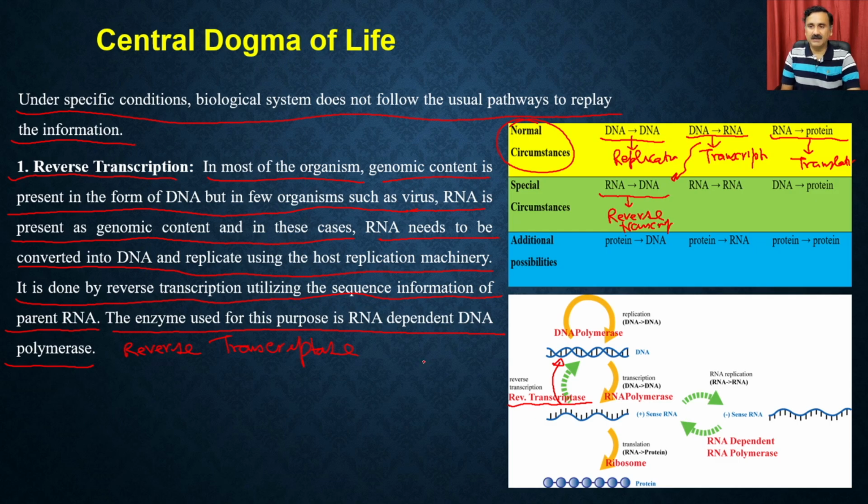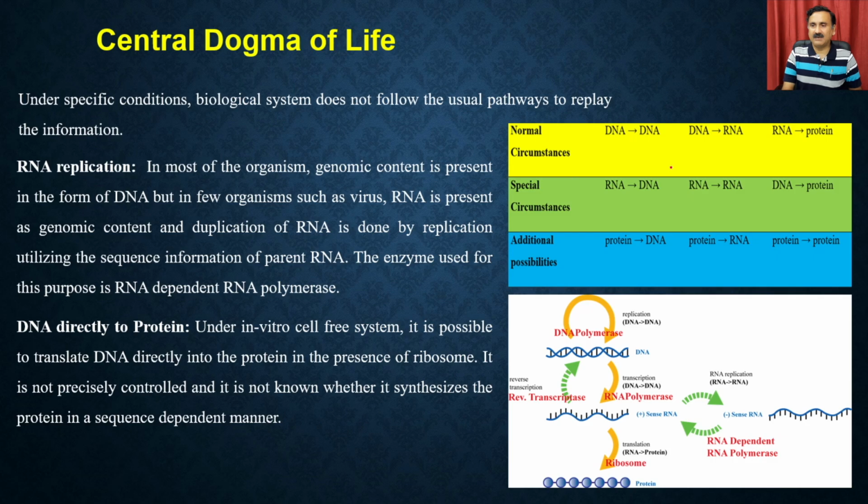Then we have another example where you can have RNA dependent RNA synthesis, and that is called RNA replication. In most organisms, the genomic content is present in the form of DNA, but in some organisms such as viruses, RNA is present as the genomic content and is copied by replication utilizing the sequence information of the parent RNA. The enzyme used for this purpose is called the RNA dependent RNA polymerase.